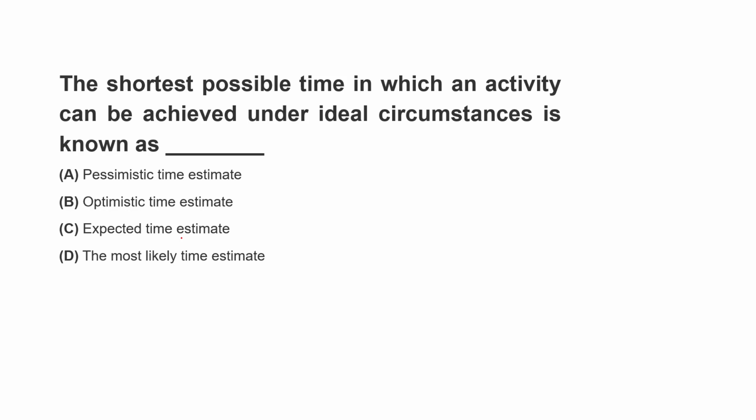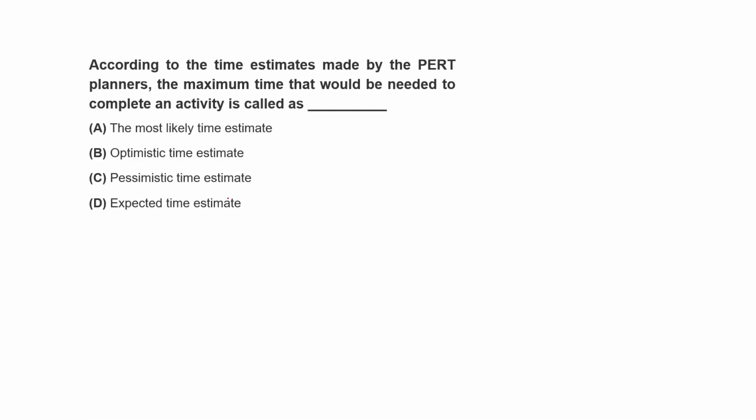Next is, the shortest possible time in which an activity can be achieved under ideal circumstances is known as shortest possible time, they are saying, and for that it is optimistic. We are very much positive about the things, so we are saying that in minimum time possible, so optimistic time. According to the time estimates made by the PERT planners, the maximum time that would be needed to complete an activity. Now maximum time would be pessimistic time, alright.